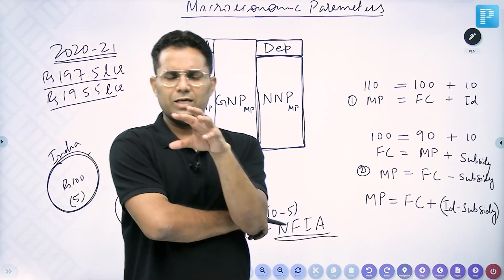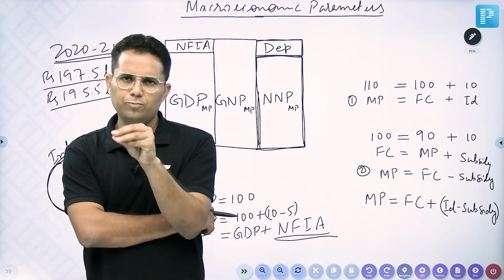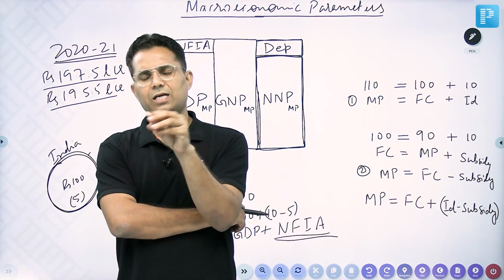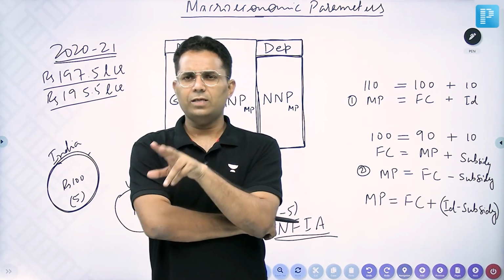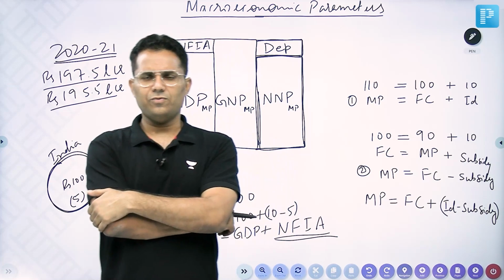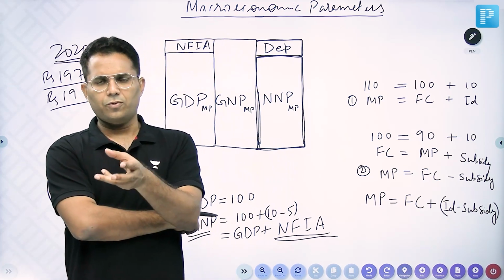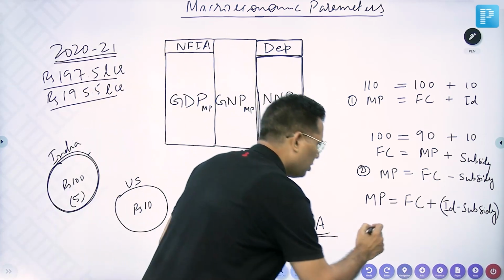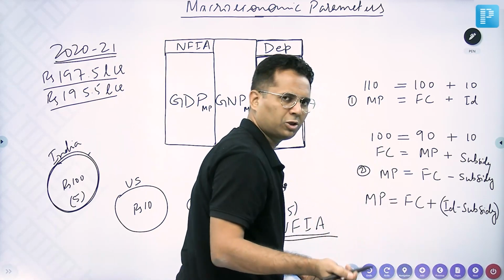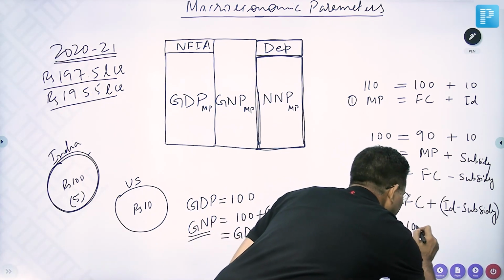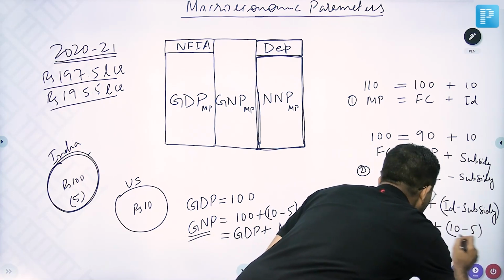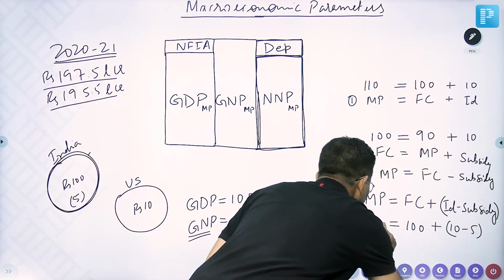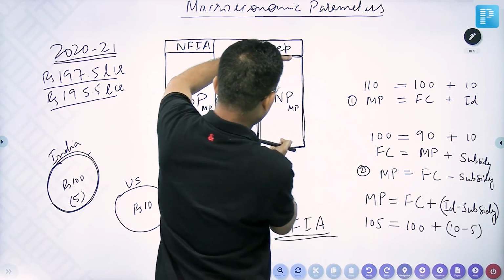Now let us suppose that on a particular product, the same burger, government is imposing 10 rupees tax and giving 5 rupees subsidy. And the four factors of production wanted 100 rupees. So the four factors of production wanting 100 rupees means factor cost will become 100. Government imposed 10 rupees tax and gave 5 rupees subsidy. So market price will become 105.